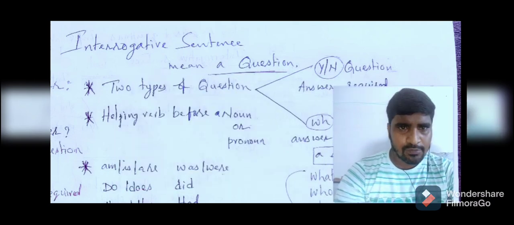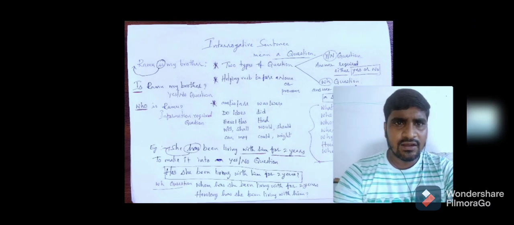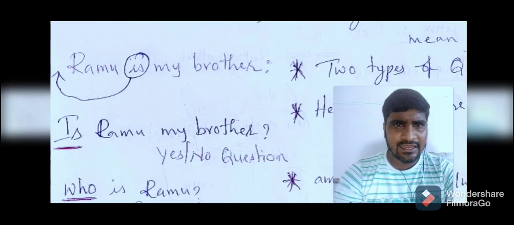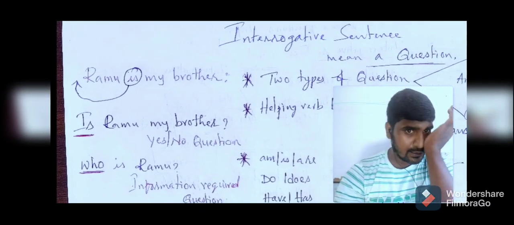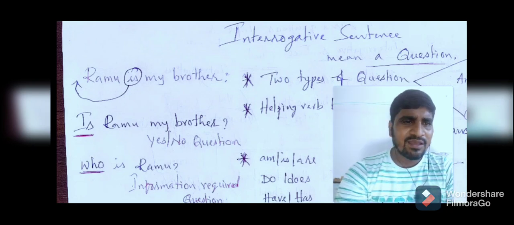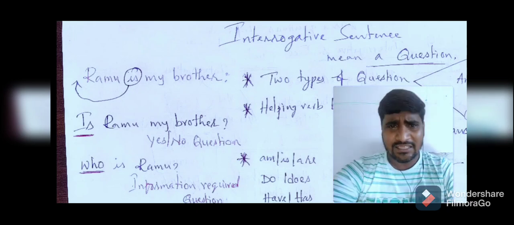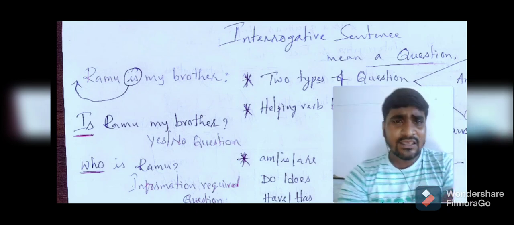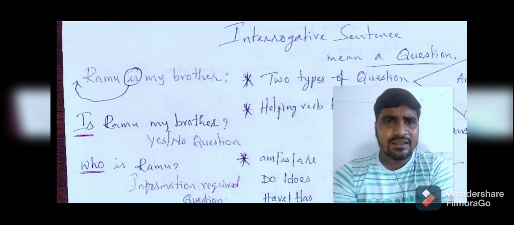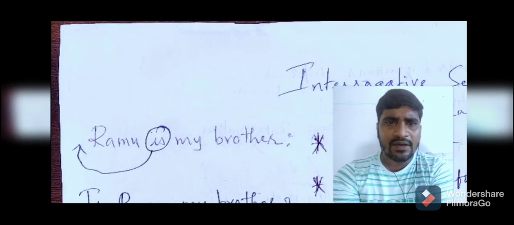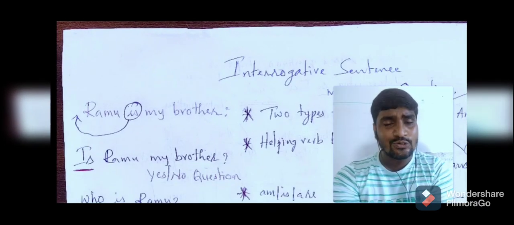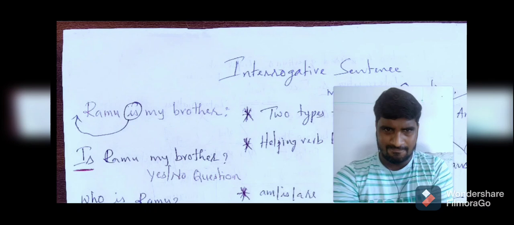For this, I'll give you an example. Ramu is my brother. Is it interrogative or assertive? It is assertive. How could you say that? In this sentence, the helping verb is used after the noun.